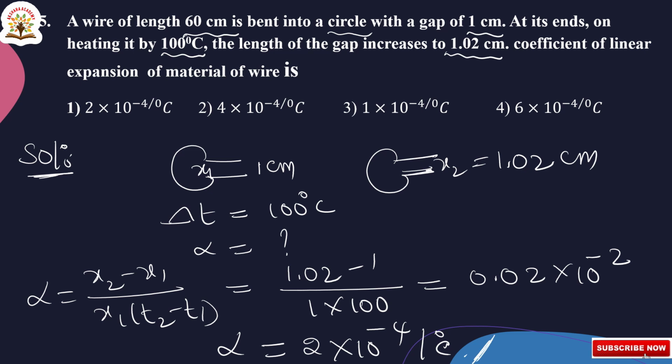This is the final answer. The coefficient of linear expansion of the metal of the wire alpha is equal to 2 into 10 to the power of minus 4 per degree centigrade. Okay, next we will go to the next question.